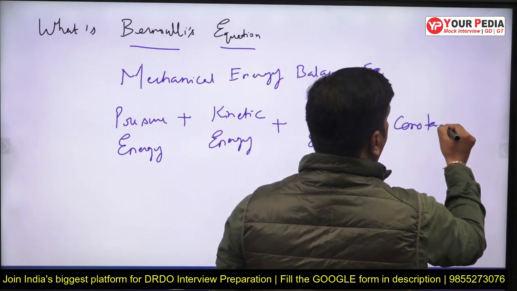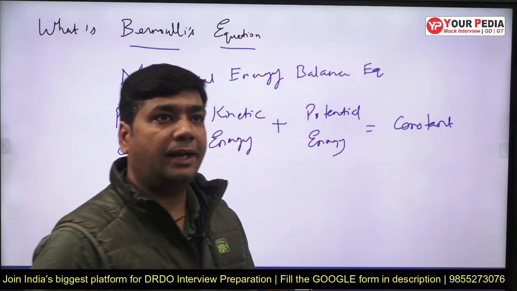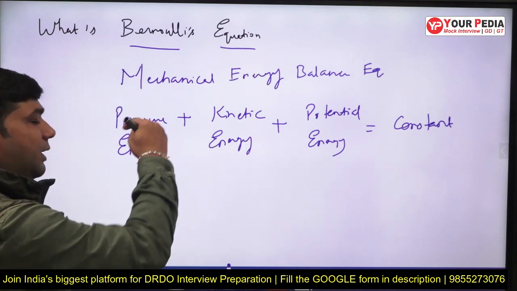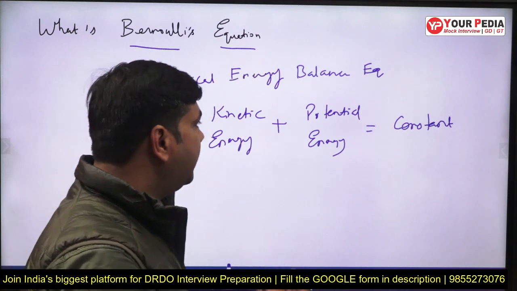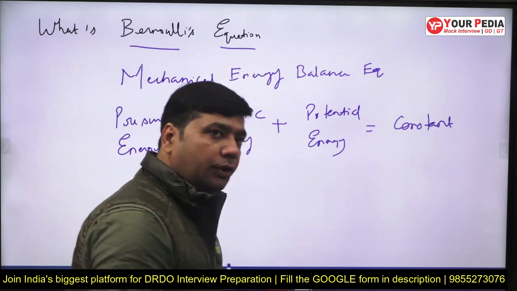So that is also known as a mechanical energy balance. It covers the pressure energy, kinetic energy and the potential energy.